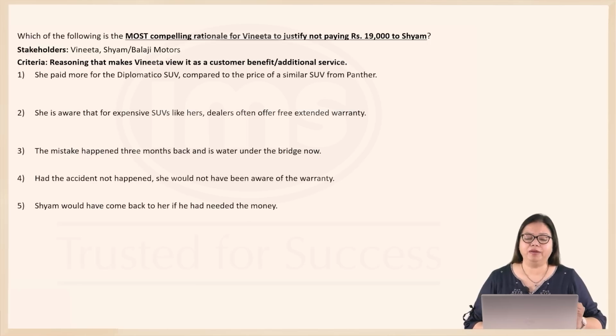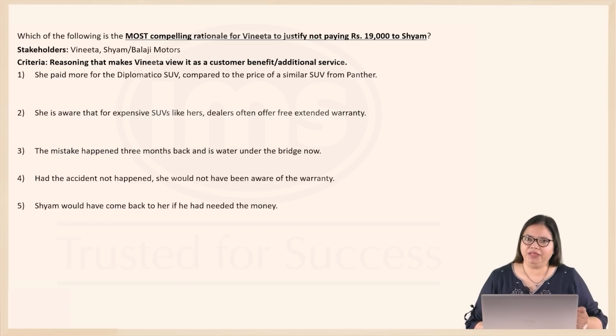Option 1, she paid more for the Diplomatico SUV compared to the price of a similar SUV from Panther. We are told that she bought the highest priced Diplomatico SUV. But then, if you compare the price of Diplomatico SUV and the price of other similar SUVs, just because she's paid more for Diplomatico SUV doesn't necessarily justify this.